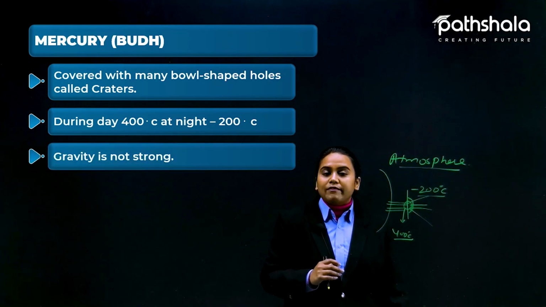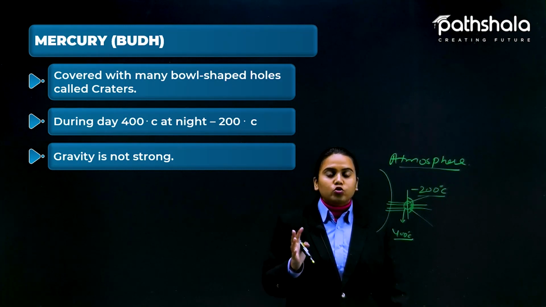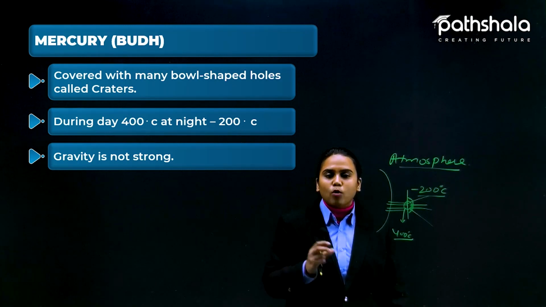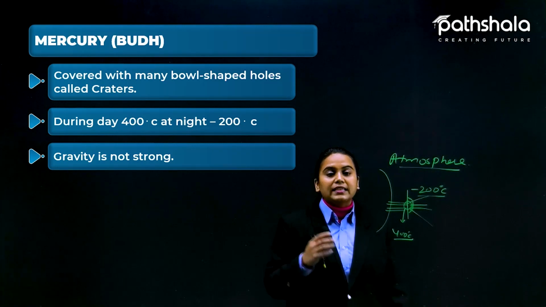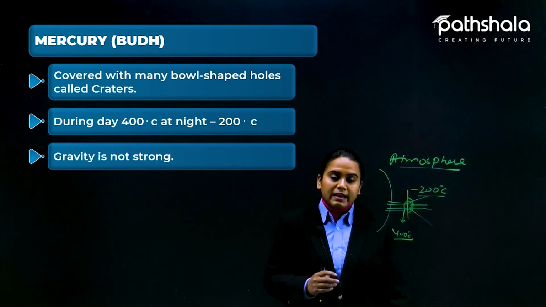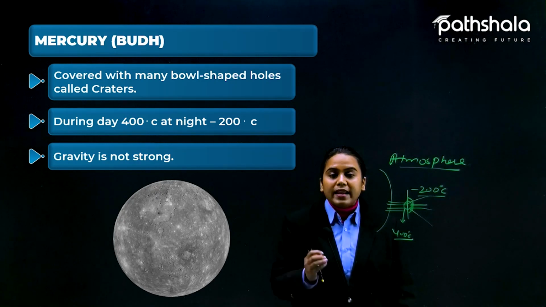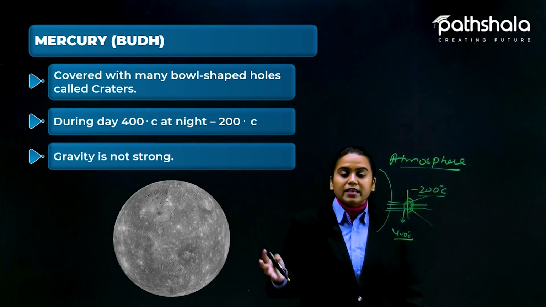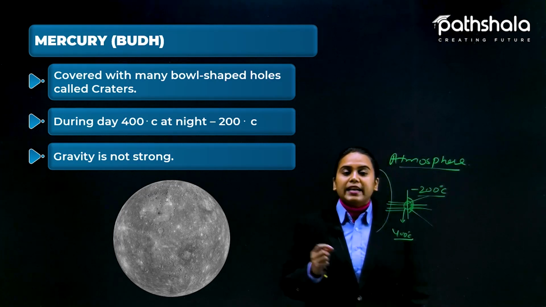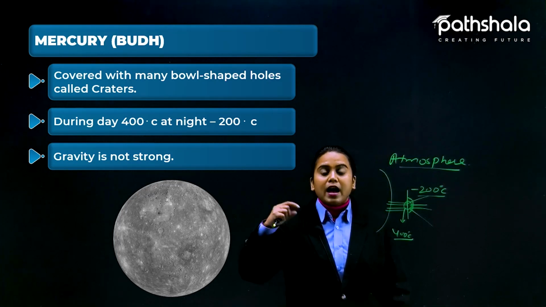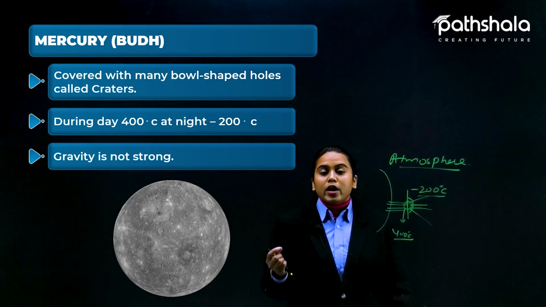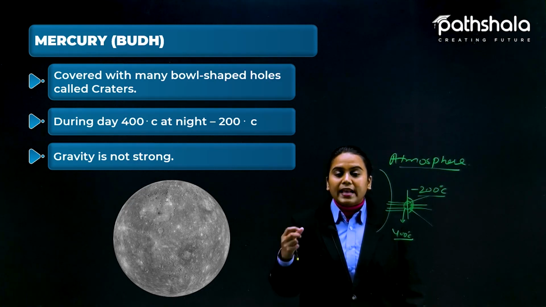Okay, so gravity here is also not too strong, because Mercury is very small in size and the mass that it carries is very less. So we can say that Mercury has very little gravity. That is also the reason that it does not have any atmosphere itself. So it does not collapse with any other thing.